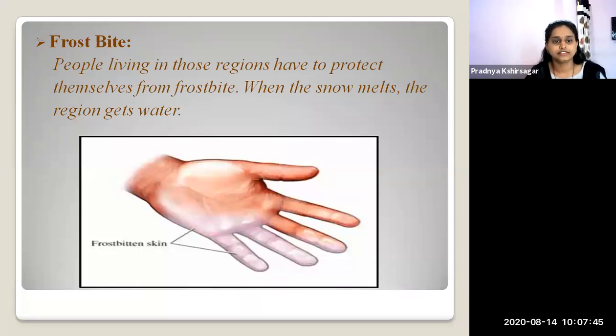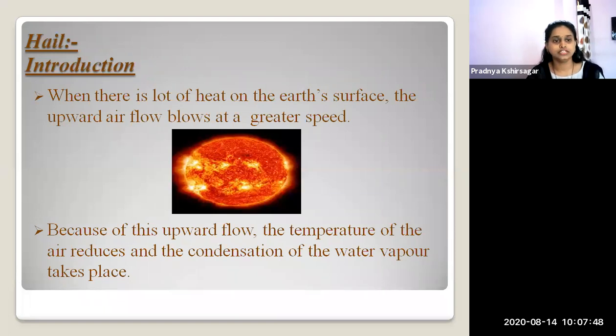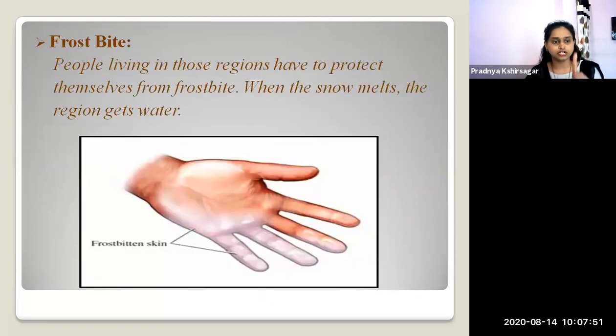Now next, till now we have learned about the first major form of precipitation, that is snow. In snow we have studied what snow is: it is a small white crystal. What is sublimation? Sublimation is a process that directly turns solid into gaseous state. After sublimation, we have learned the meaning of snowflakes. After that, we have studied about frostbite. You can see on your screen.